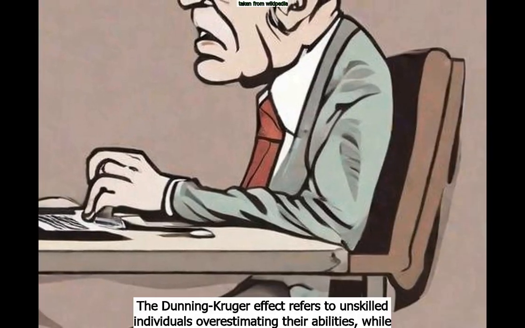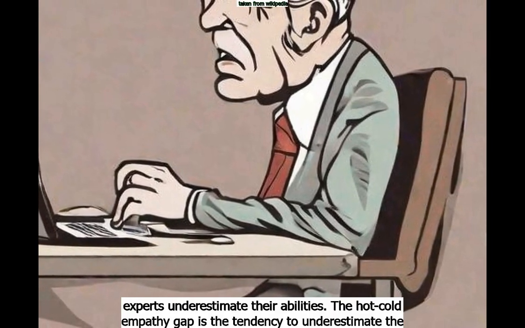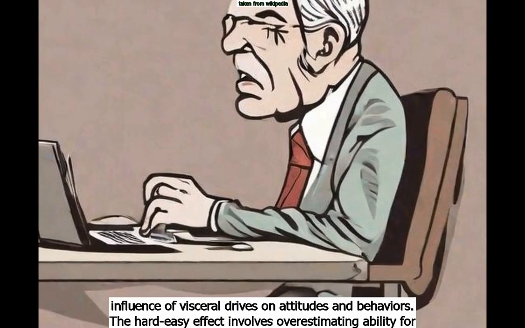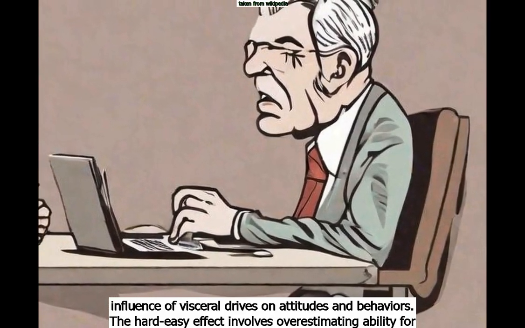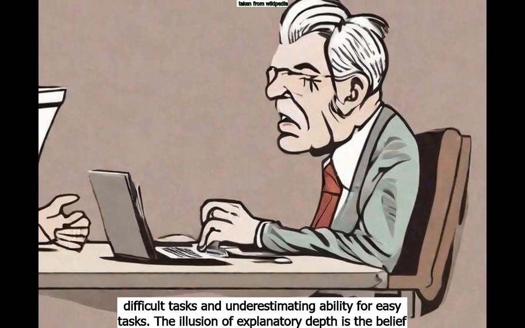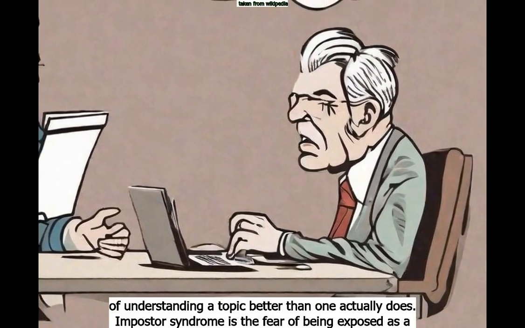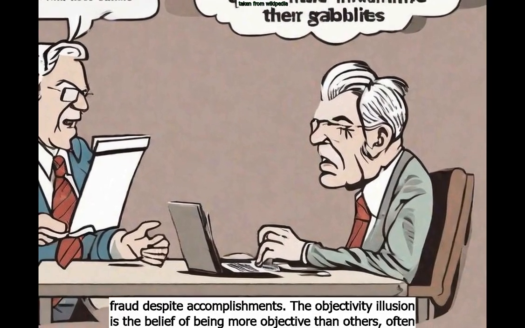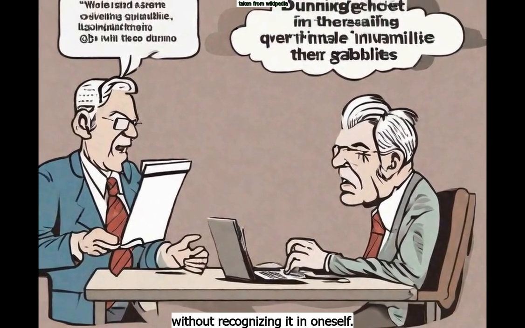The Dunning-Kruger effect refers to unskilled individuals overestimating their abilities, while experts underestimate their abilities. The hot-cold empathy gap is the tendency to underestimate the influence of visceral drives on attitudes and behaviors. The hard-easy effect involves overestimating ability for difficult tasks and underestimating ability for easy tasks. The illusion of explanatory depth is the belief of understanding a topic better than one actually does. Imposter syndrome is the fear of being exposed as a fraud despite accomplishments. The objectivity illusion is the belief of being more objective than others, often without recognizing it in oneself.